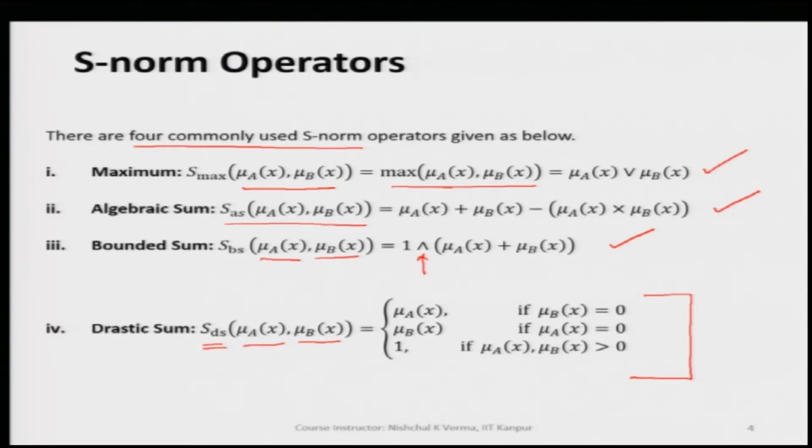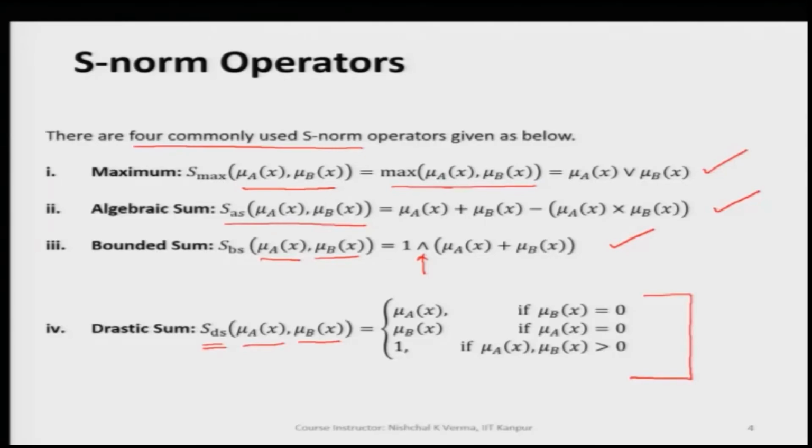So, we see that we have these four S norm operators: maximum, algebraic sum, bounded sum, and drastic sum, and depending upon the need we use these criteria. As I mentioned, the first one is the maximum, which is the basic S norm operator. When nothing is said, we normally use the maximum S norm operator. We take the max of the two values.